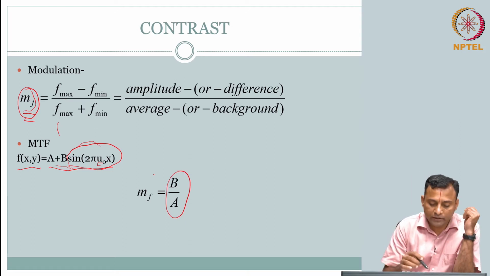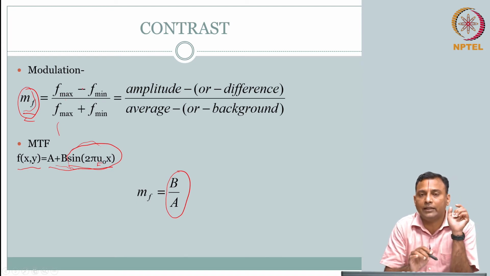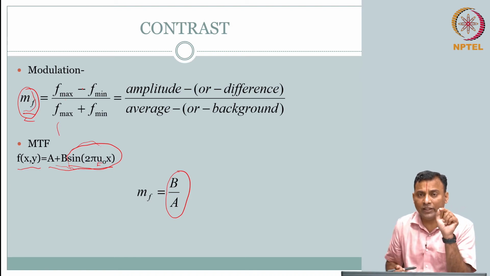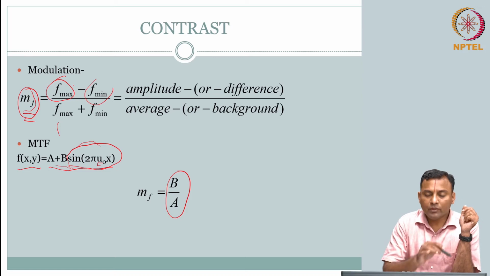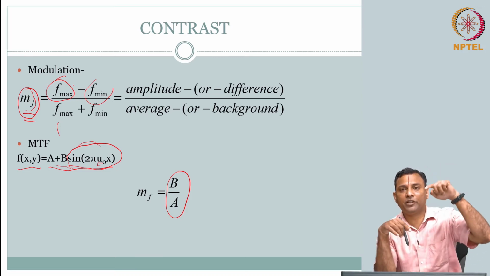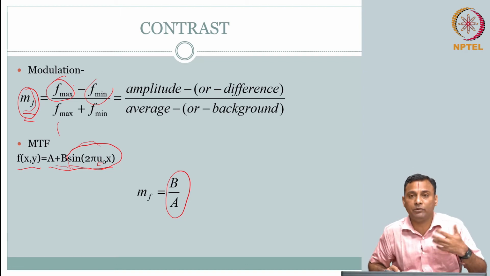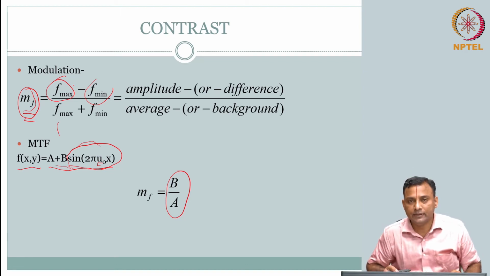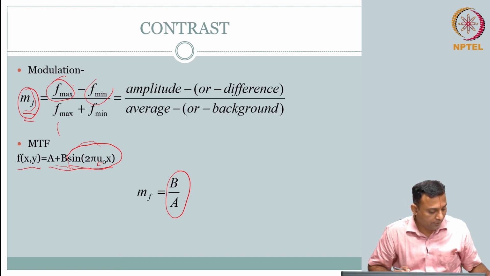Okay. How much the difference is standing out, how much your target is standing out from the background. Here we did not specifically talk about one particular target. Of course, we are taking the maximum difference, f max minus f min is the maximum variation. So, that is the maximum contrast you are looking at. So, that is what we have captured here, b by a. Okay. So far so good, right, but this is not sufficient.